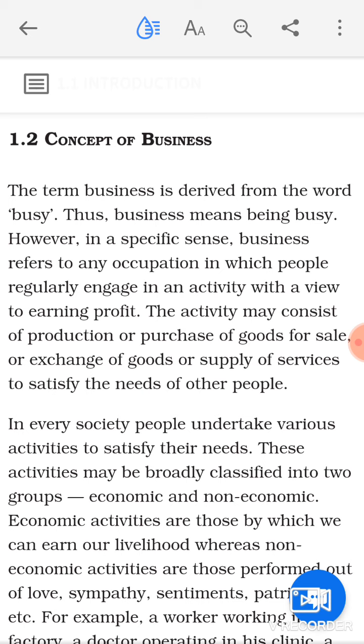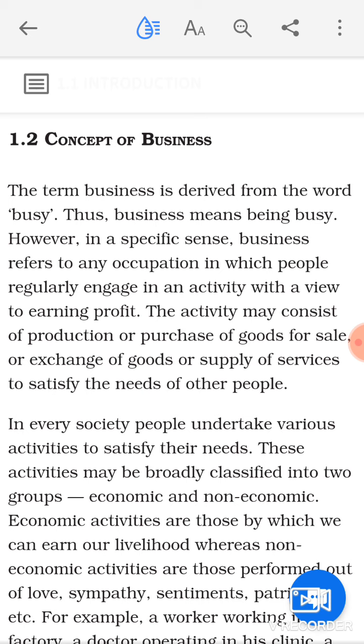Economic activities are those by which we can earn our livelihood, whereas non-economic activities are those performed out of love, sympathy, sentiments, patriotism, etc. Economic activities are those which will be done by an individual for earning livelihood, meaning he will conduct that activity and with its help he is going to earn his livelihood.